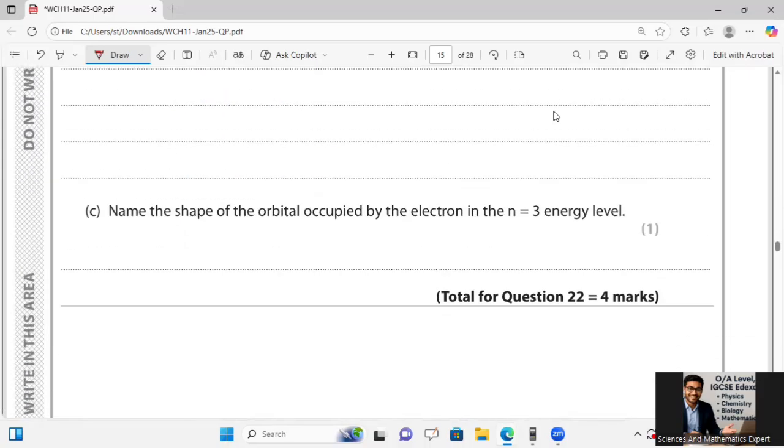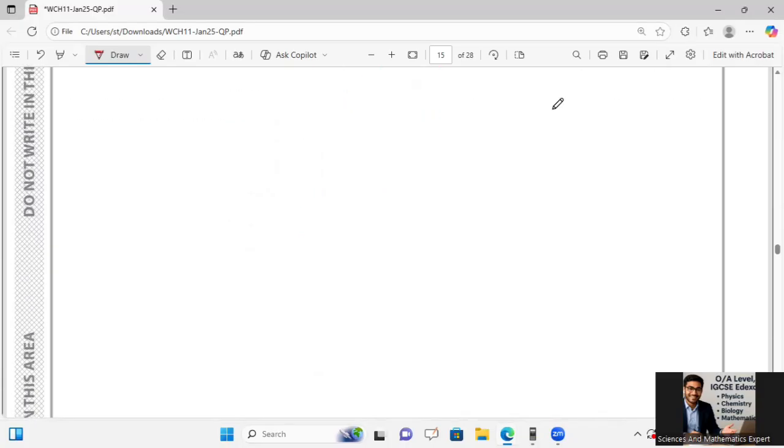Name the shape of the orbital occupied by an electron in the n equal to 3 energy level. Then I will say that it is mostly spherical, or sphere-like shape. Spherical shape or sphere-like shape. So I will say never try to draw the diagram like that. It will be ignored.